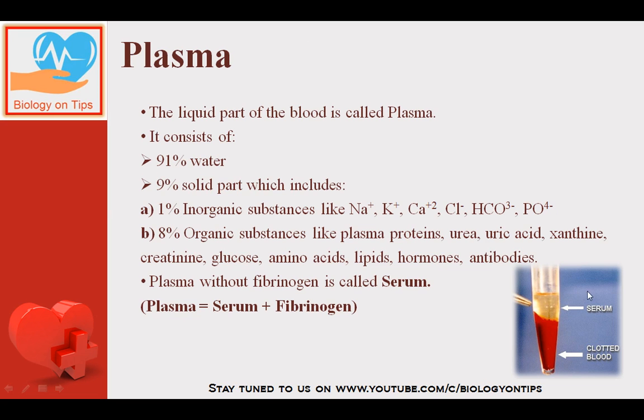One more important thing, plasma without fibrinogen is called as serum. You can see clear cut in the diagram. ये इस डायग्राम में आप बहुत अच्छे से देख सकते हैं that the blood has undergone the process of clotting. So the liquid region which is present towards the upper side is called as serum. So I can say plasma is equal to serum plus fibrinogen.